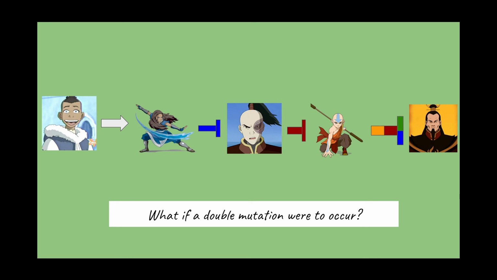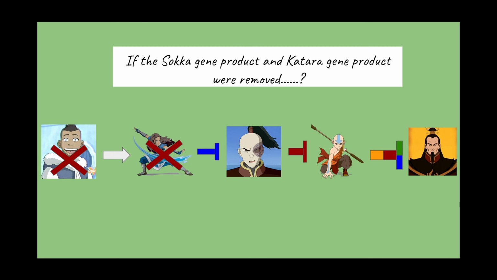Now that we've seen what would happen if a single mutation were to occur, with the removal of the Katara gene product and the removal of the Zuko gene product, what would happen if a double mutation were to occur? What would happen if the Sokka gene product and the Katara gene product were removed?